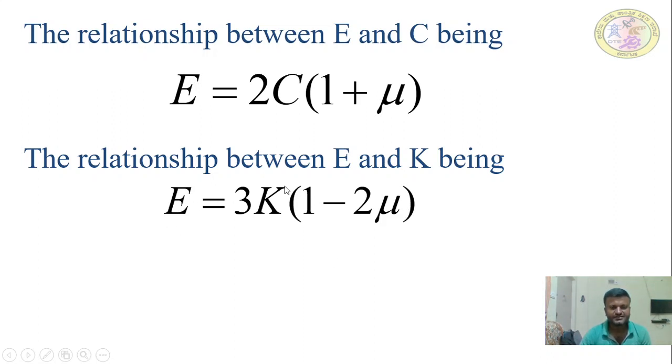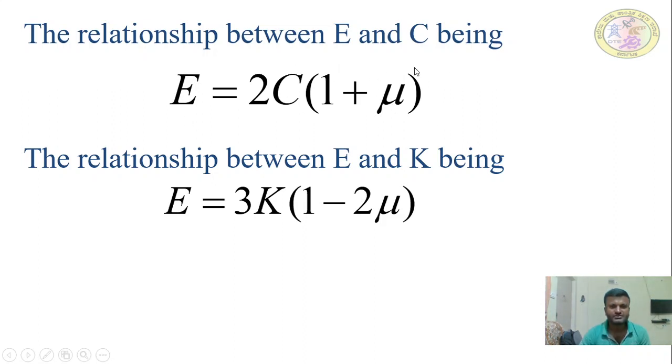So these relations give us parameters if we know linear strain and volumetric strain. When we subject it to direct stresses, we can find out Poisson's ratio. Similarly, if we subject it to a direct stress and shear stress, we can find out Poisson's ratio.